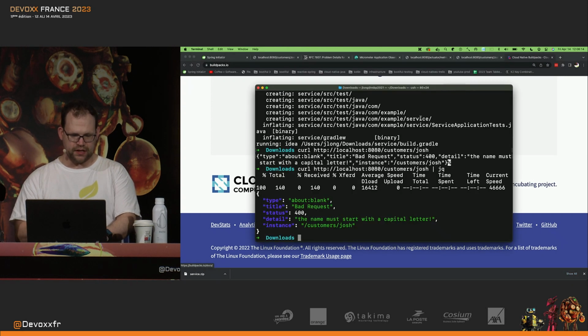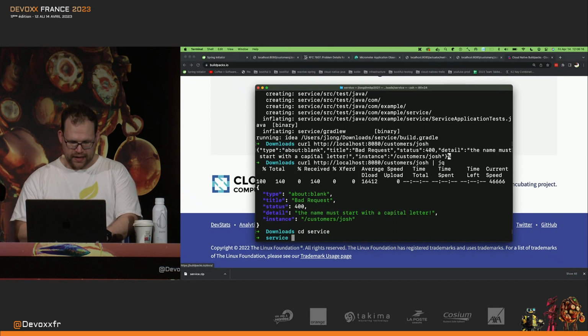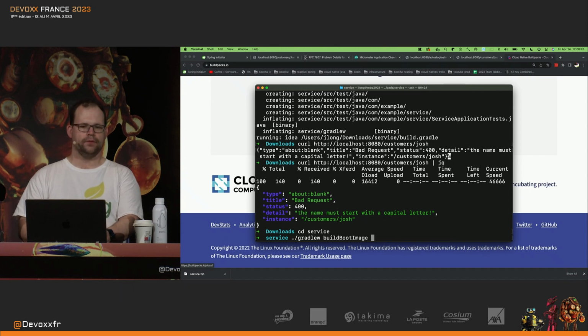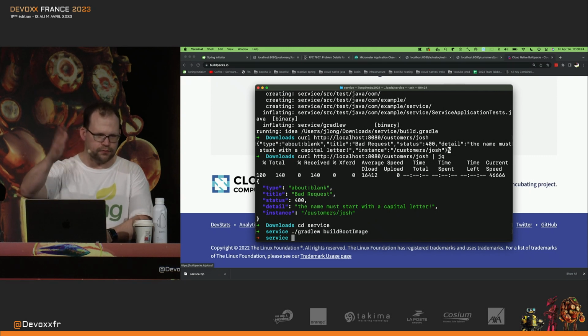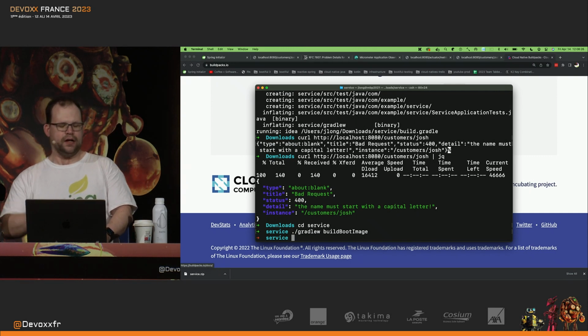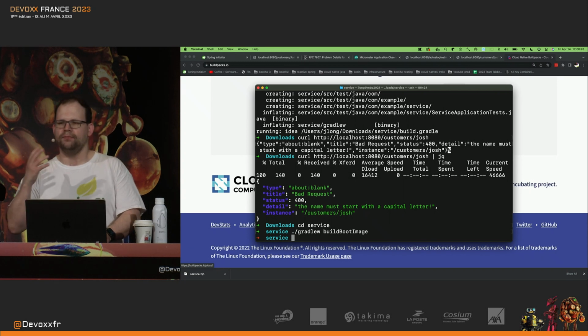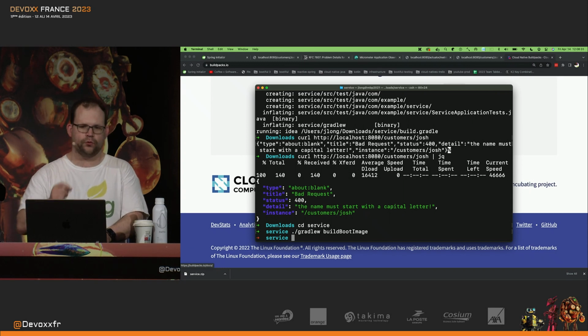There's even support in Spring Boot. So you can go here, and you can say, Gradle build boot image, OK? That's easy enough to do, right? I don't want to sit here and wait like 40 seconds for that to finish, because this is old, and you've seen this before. That's just one thing you should know about. That's a very useful way to get a container.